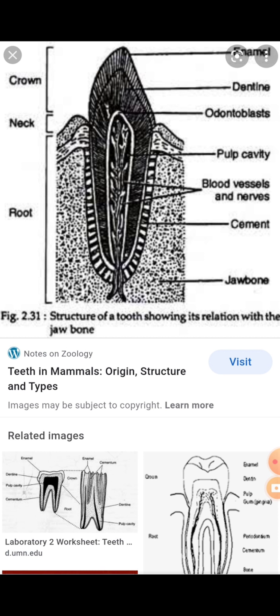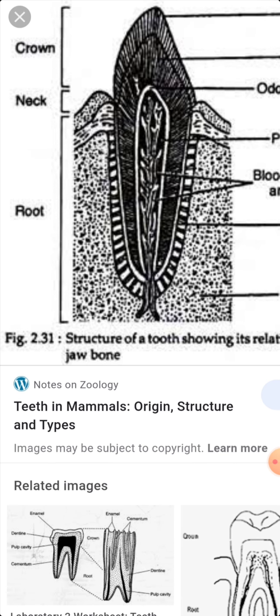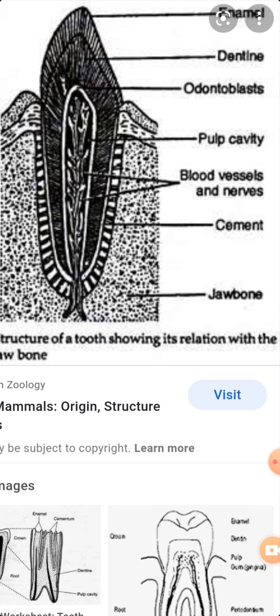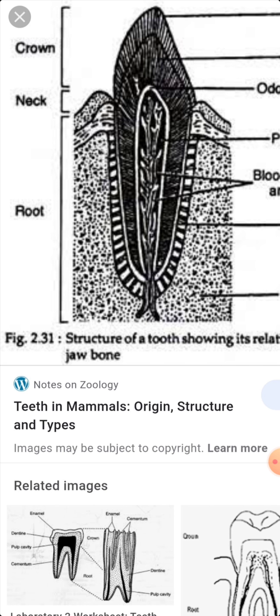So that's why here I am expanding my slide. Here you have to see that three parts clearly appear in this diagram. Among those three main parts, in the crown, the dentine and odontoblast parts are there.